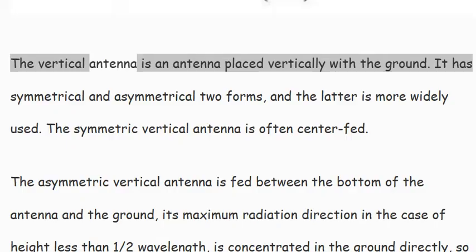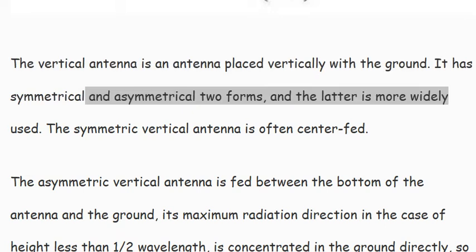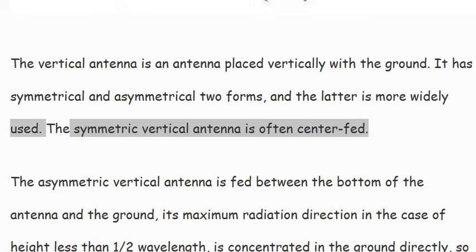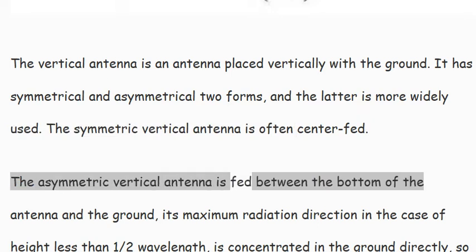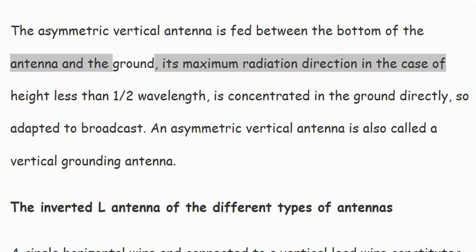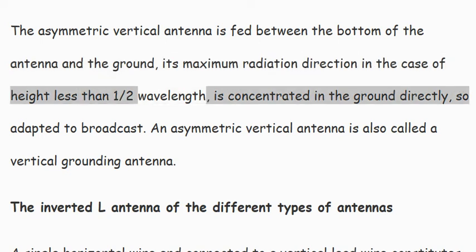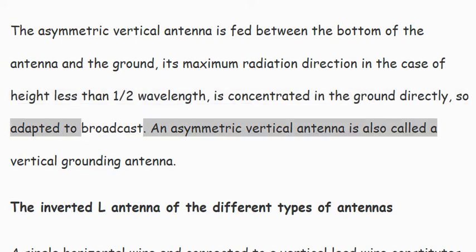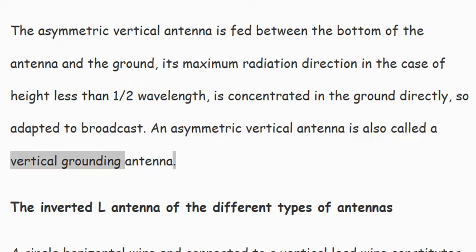The vertical antenna, of the different types of antennas. The vertical antenna is an antenna placed vertically with the ground. It has symmetrical and asymmetrical two forms, and the latter is more widely used. The symmetric vertical antenna is often center-fed. The asymmetric vertical antenna is fed between the bottom of the antenna and the ground. When its height is less than a half wavelength, its maximum radiation direction is concentrated along the ground, so it is suited to broadcast. An asymmetric vertical antenna is also called a vertical grounding antenna.